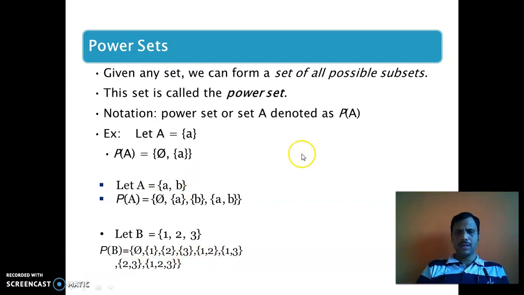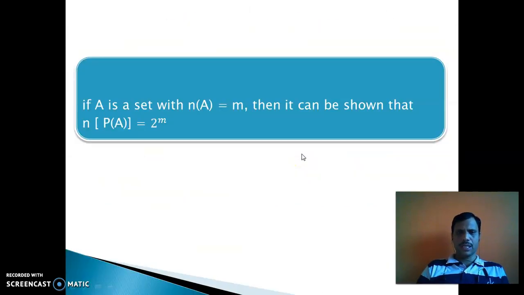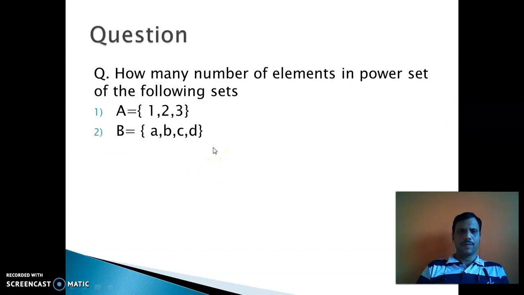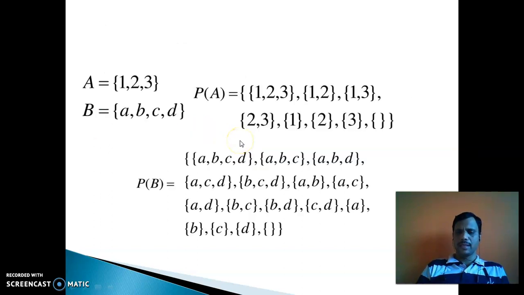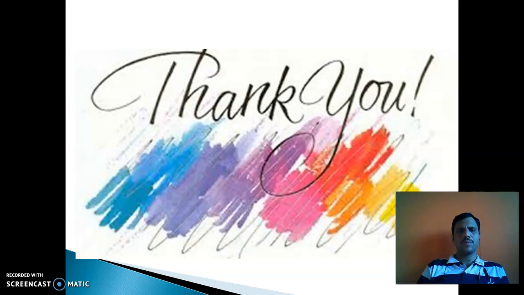So that means this theorem or result: if A is a set with n(A) equal to m, then the number of elements in the power set is equal to 2 raised to m. How many elements are in the power set of the following set? Obviously here {1, 2, 3}, the number of elements in the power set is equal to 8. For {1, 2, 3, 4}, the number of elements in the power set of B is equal to 2 raised to 4, that means 16. Take another example, and check your answers also.